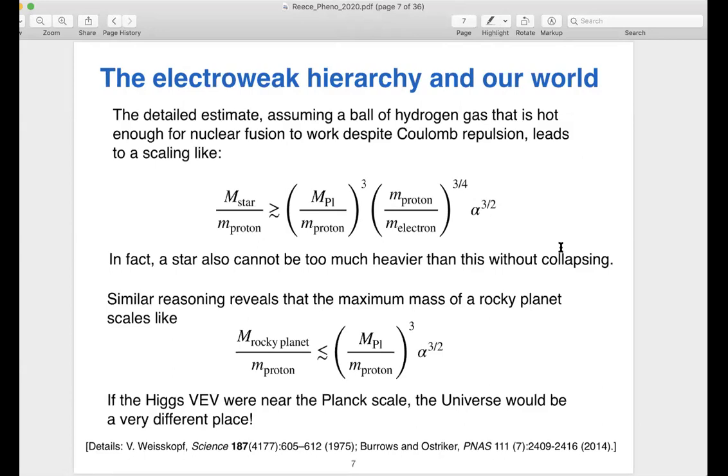There's similar reasoning that tells you the maximum mass of a rocky planet like the Earth has a similar scaling. It goes like the cube of the Planck mass over the proton mass times something that depends on the fine structure constant. And so if you think about what our universe would be like if we didn't have an electroweak hierarchy, the Higgs vev would be huge. If you hold everything else fixed, the quark masses would be very big. Then the proton would be very heavy. And you just wouldn't have a large ratio here, and you wouldn't be able to form big objects. So the very fact that we can exist and live on a big planet depends crucially on the electroweak hierarchy. So we should really want to understand why this hierarchy exists.